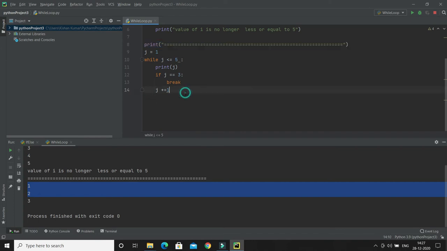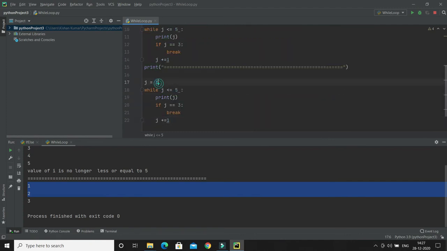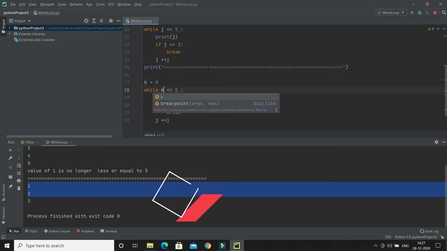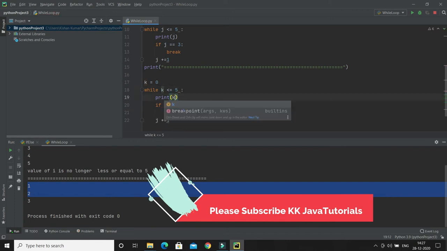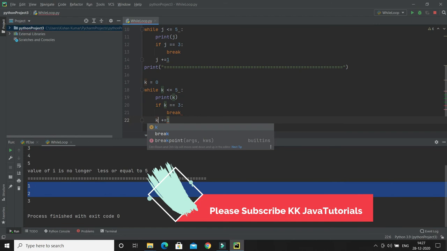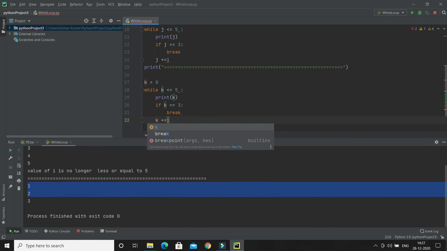Now let's explore the next step, that is nothing but the continue statement. Here I am going to copy this piece of code, and here j I'm going to start from 0 instead of 1. Let's say this variable name is k, so everywhere I'm going to change it to k. So this is k, this is k and k. Here, when to use the continue statement with the while loop? With the continue statement, we can stop the current iteration and continue with the next.